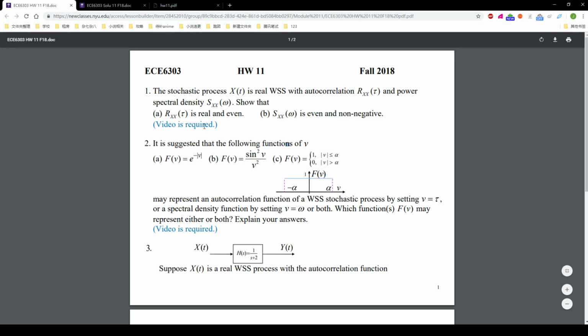First, for homework 11, problem 1, we have the stochastic process x(t), which is real WSS with autocorrelation Rxx(tau) and power spectral density Sxx(omega). The first question is to show the autocorrelation is real and even.